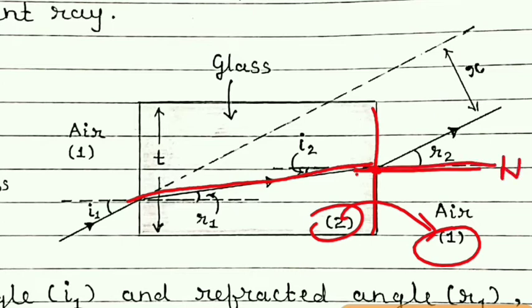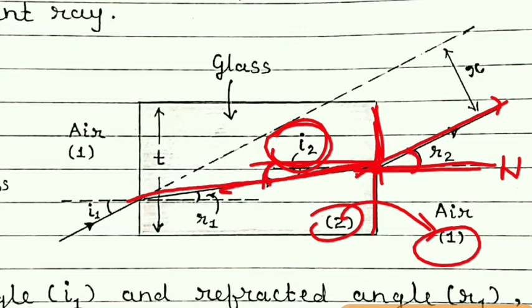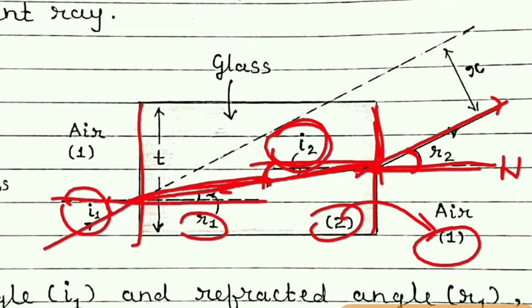This is the normal line and you can see it is bending away from it. The actual ray is this, and its incident angle at this line is I2. This angle I2 will be small, and R2 will be larger because it is moving from denser to rarer. And here you can see it is moving from rarer to denser, so it is bending towards the normal. So this I1 is greater and R1 is smaller, and this is the normal line.